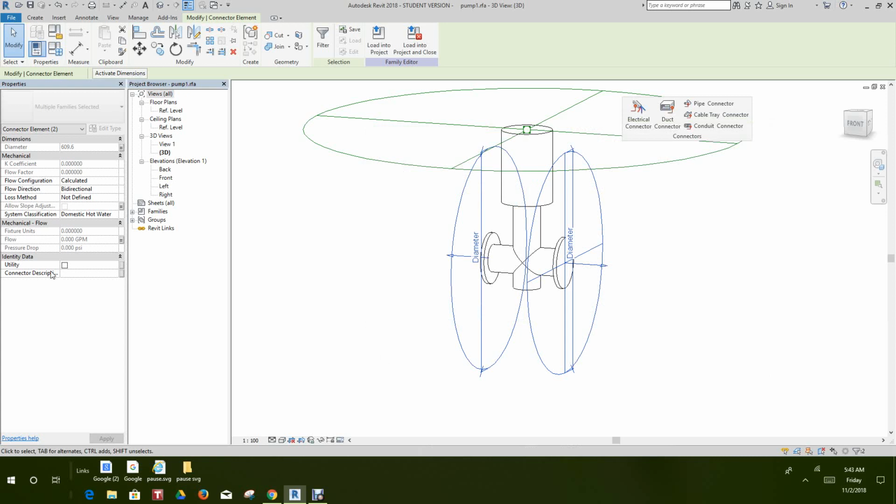Now next we want to look at the flow configuration. So we'll select here and we need to know is it preset, is it fixed? So direction, we're going to leave that blank here. Well, I don't want to put the flow direction in here. We'll say N for the flow direction.